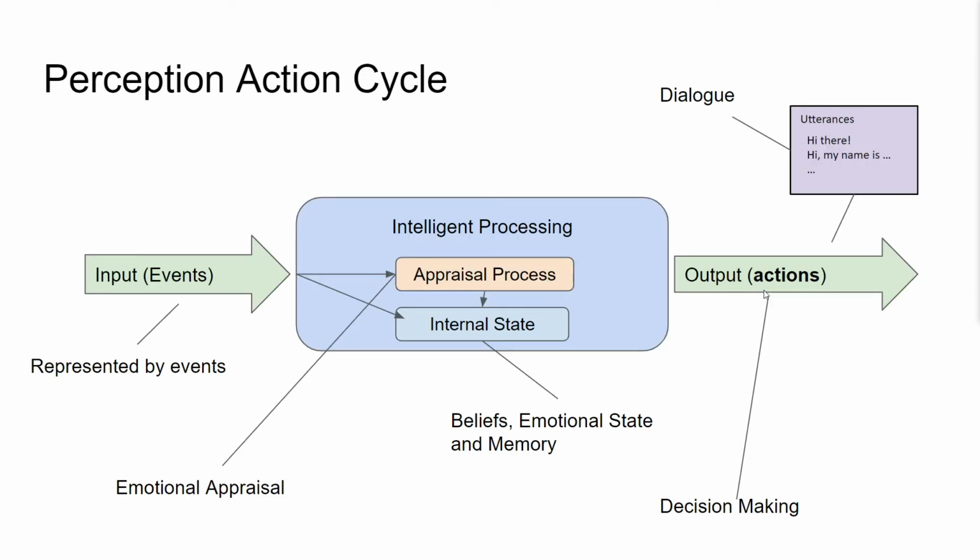Now we've taken a look at the whole perception action cycle of the agents. Once again, the input is events. They represent changes in the world, which are then appraised either by the emotional appraisal process of the agent or by its internal state. Essentially, the events cause changes in both of these processes, right? In the beliefs, emotional state, and memory, and maybe goals. Then all of this information is used for the decision making of the agents, which will then output actions. And finally, these actions might be dialogue actions, in which case you use the dialogue manager, right?